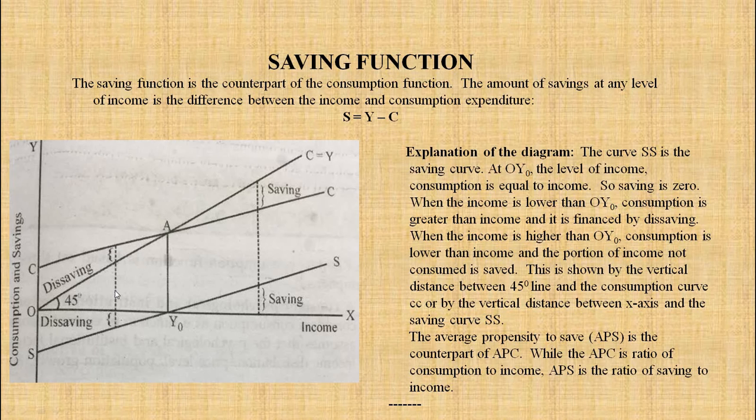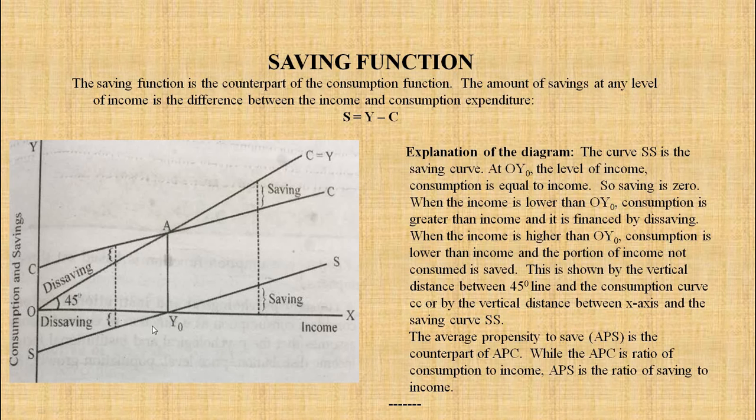Now we will discuss about the diagram. In this diagram again, along with x-axis we measured income, along with y-axis we measured consumption and saving, because here we have to show both the things, consumption as well as saving. So we will see that. In the diagram, the curve SS from here to here, curve SS is the saving curve. Understand this, saving curve. This below x-axis, this is a negative, it goes in minus, and above x-axis it is going into the positive side, right? So first understand the diagram and then I'll explain it to you in a very simple language.